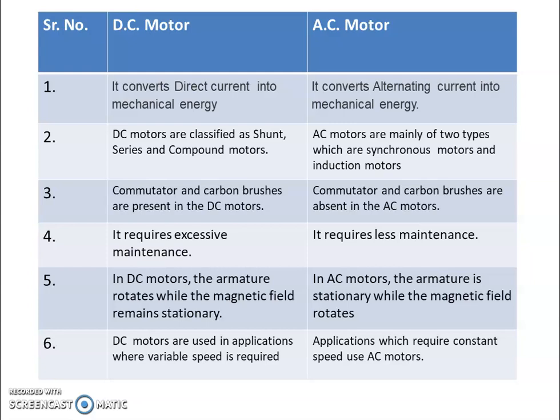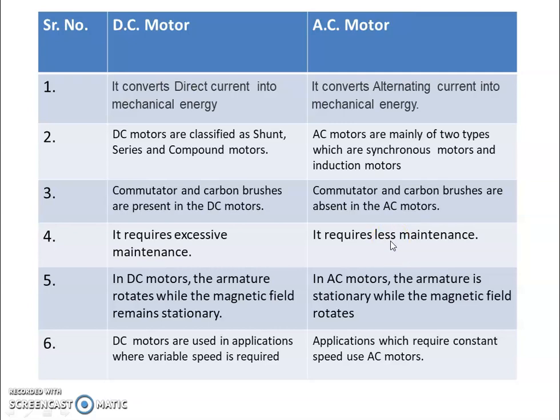So a DC motor converts direct current into mechanical energy while an AC motor converts alternating current into mechanical energy. DC motors are classified as shunt, series and compound motors. AC motors are mainly of two types, synchronous motors and asynchronous motors, that is induction motors. In DC motors, commutators and carbon brushes are present, while in AC motors they are absent. Because of the presence of commutator and carbon brushes, maintenance is required in DC motors, while less maintenance is required in AC motors as compared to DC motors.